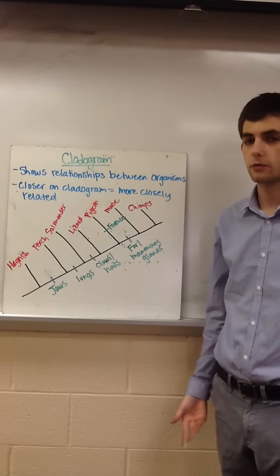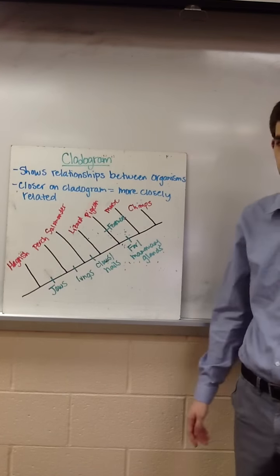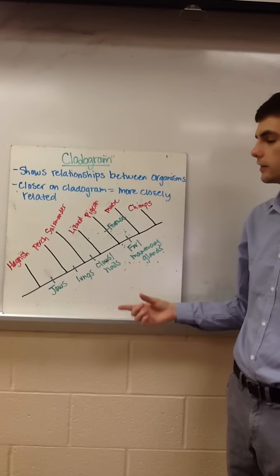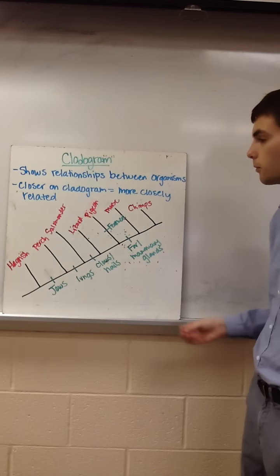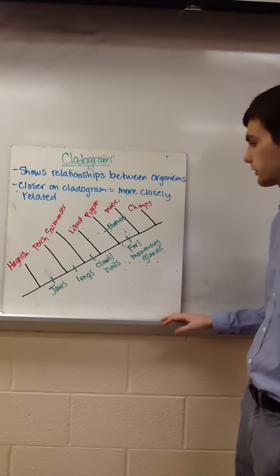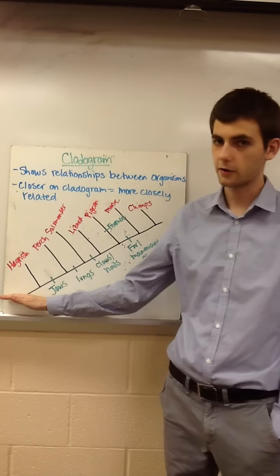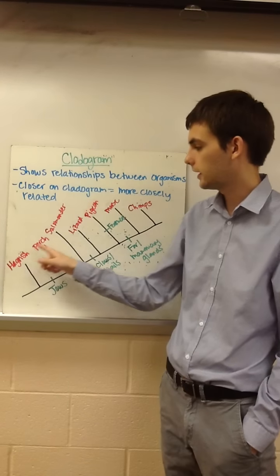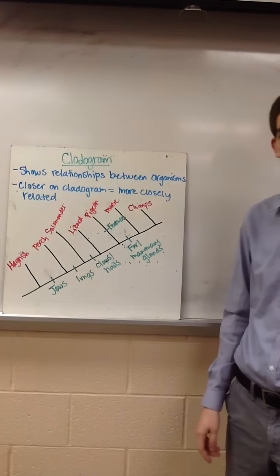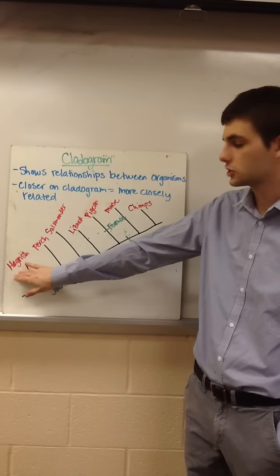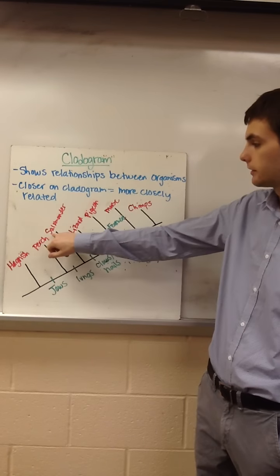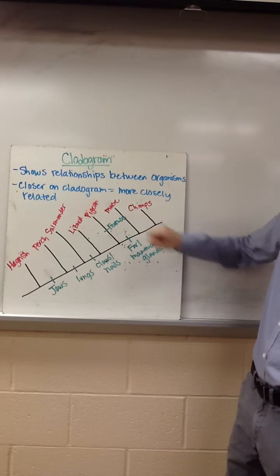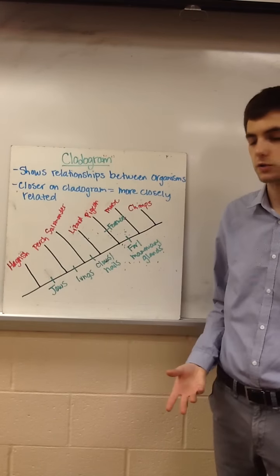In order to see an evolutionary relationship between organisms, we can look at what we call a cladogram. And when you look on a cladogram, when organisms are closer together, that means that they're more closely related to one another. So for example, if we looked at this cladogram, which shows the evolution up until chimps, at the end of these lines are going to be the organisms that you're looking at. So here we have a hagfish, here we have a perch, salamander, lizard, pigeon, mouse, and chimps.